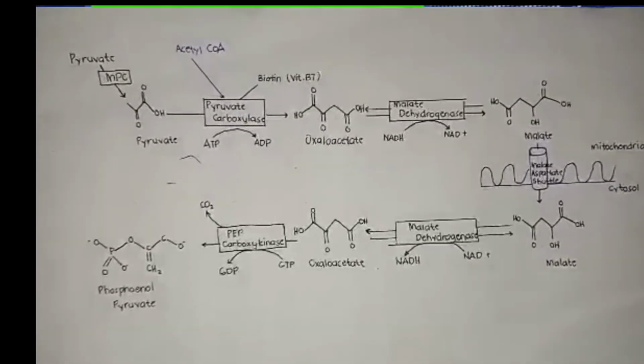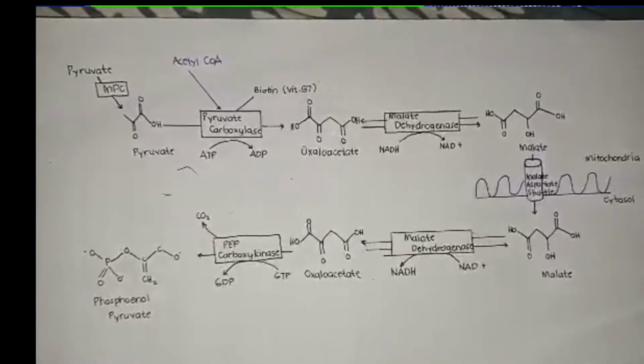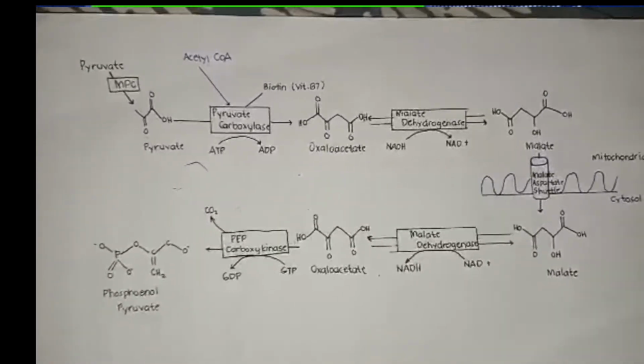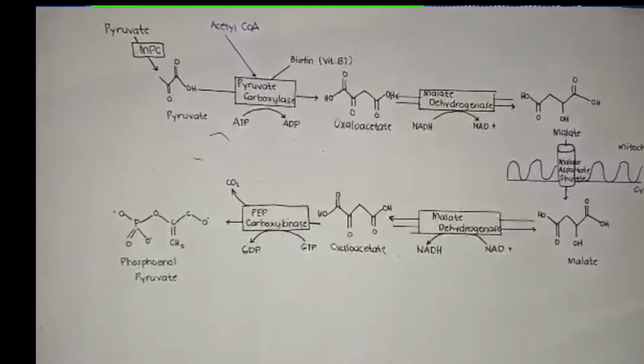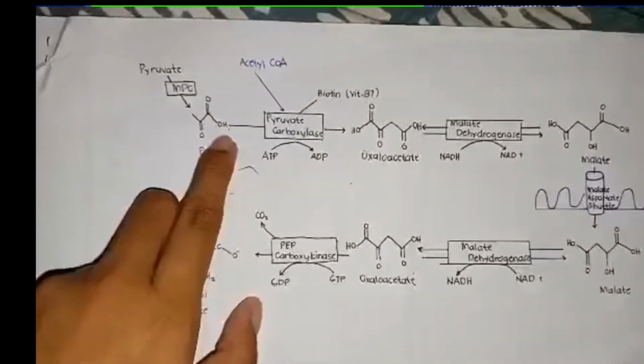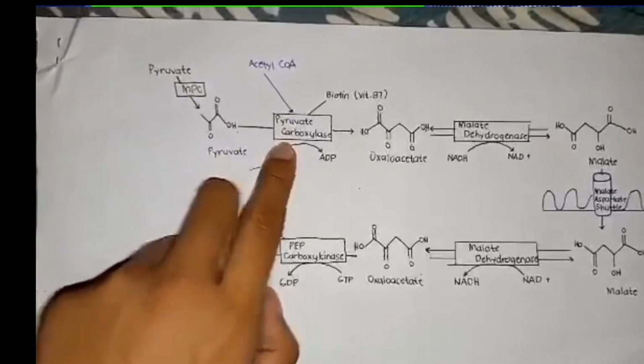As I said earlier, pyruvate carboxylase is located in the mitochondria. That means pyruvate has to enter the mitochondria to be processed by the enzyme. The first thing that happens is that pyruvate is translocated into the mitochondria by a transporter, the mitochondrial pyruvate carrier. Once pyruvate is in the mitochondria, it is processed by pyruvate carboxylase into oxaloacetate.